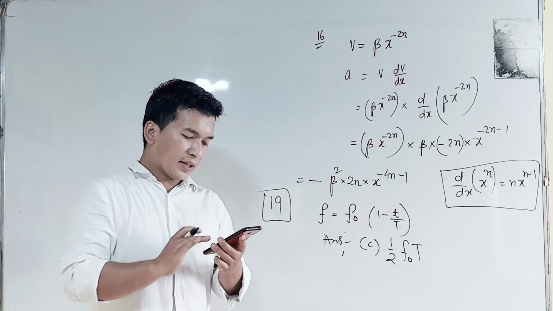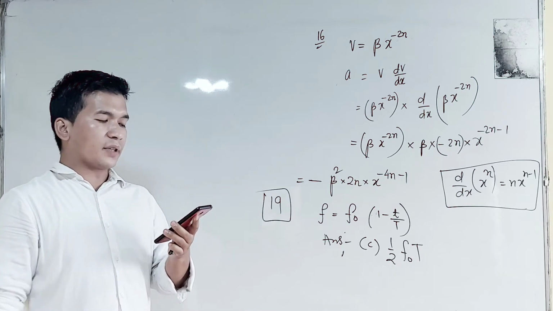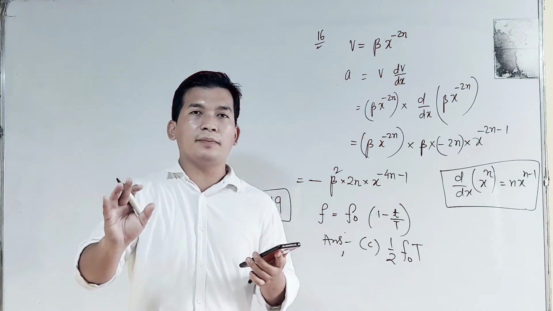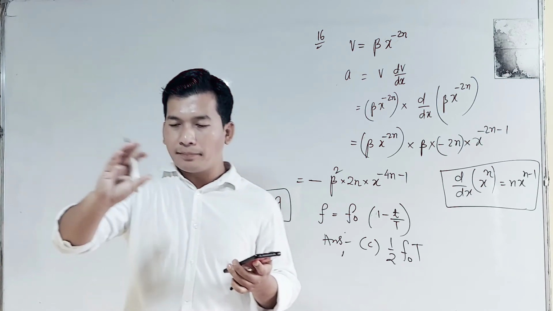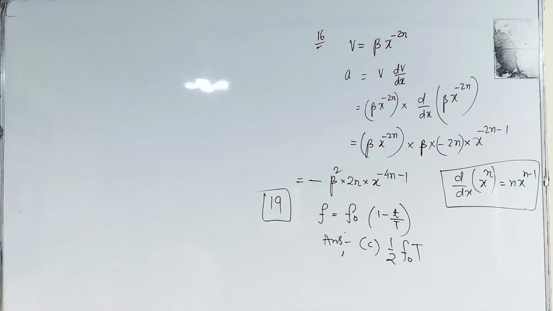Next, kinematics, number 3.6. The third topic: our first part will be questions based on average speed, average velocity, and displacement, which is already done by taking one simple example. The next topic was acceleration, and that too was completed by taking question number 16 and 19 as our example.